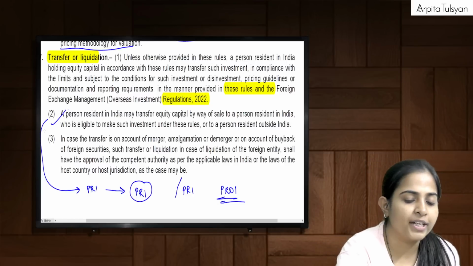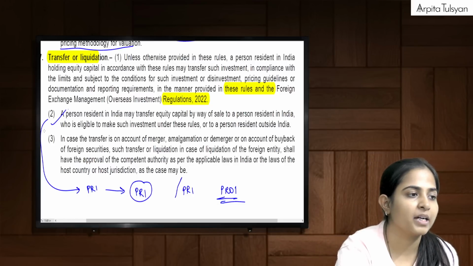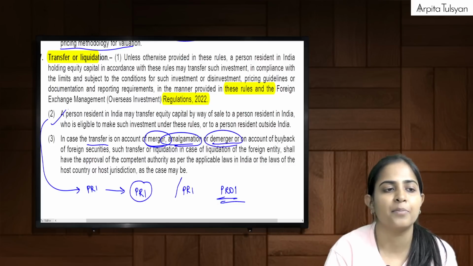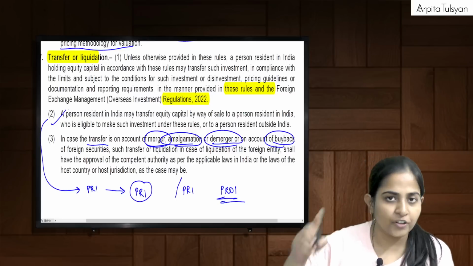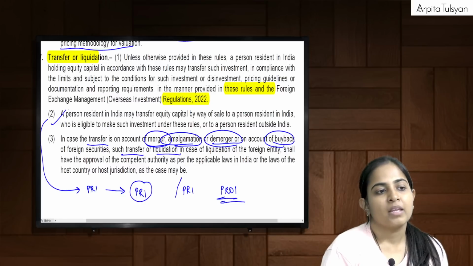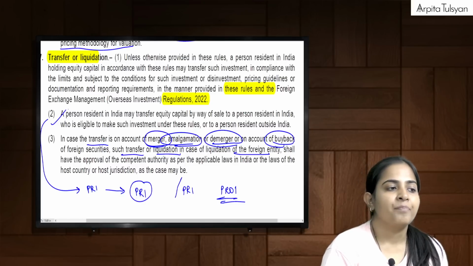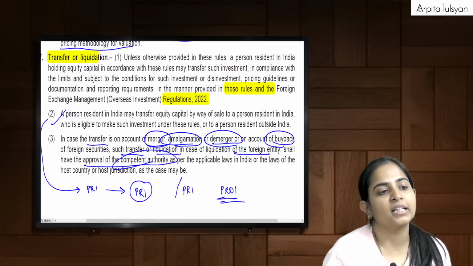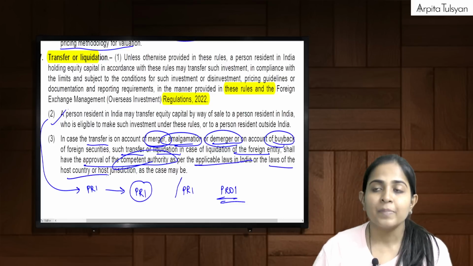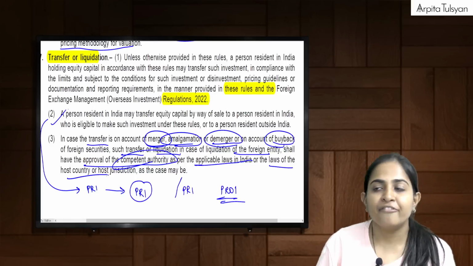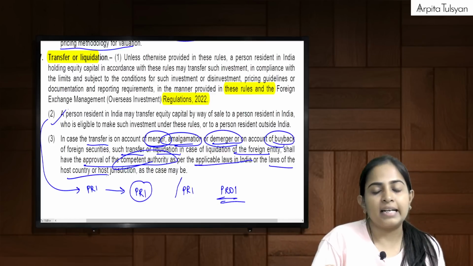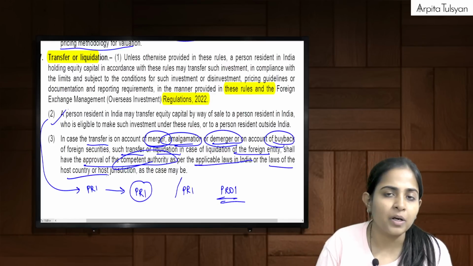And the next point here, in case the transfer is because of merger, amalgamation, demerger, buyback of the foreign securities, such transfer or liquidation of the foreign entity shall have the approval of the competent authority as per applicable laws in India or laws of the host country. Say for example, in case of merger, we give the shares of the transferor company, the selling company, and we get the shares of the purchasing company.